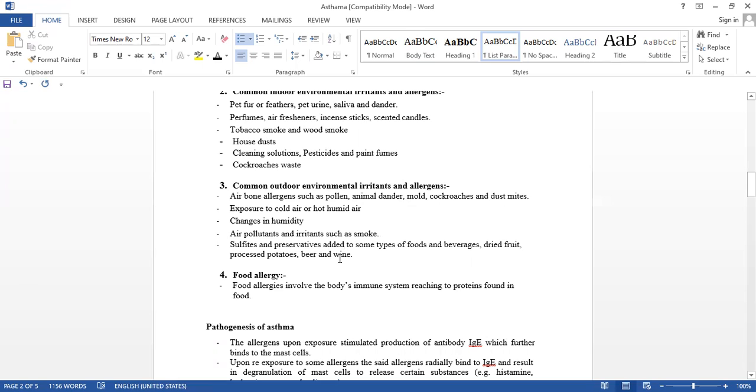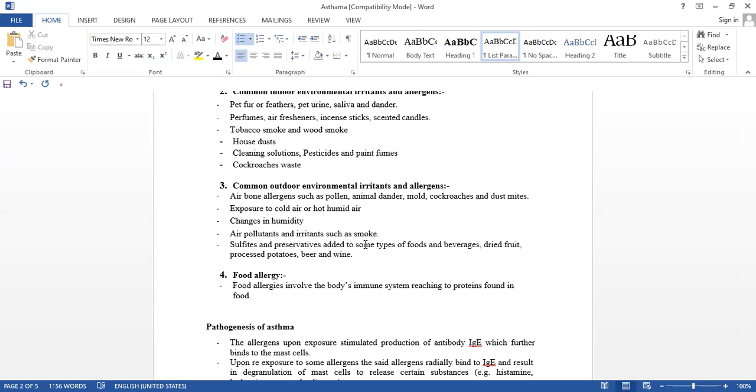Sulfites, preservatives added to some types of foods. That's why we say we should not eat outside food or preserved food, because if food has to be preserved, we have to add preservatives, isn't it? So we should eat fresh food.